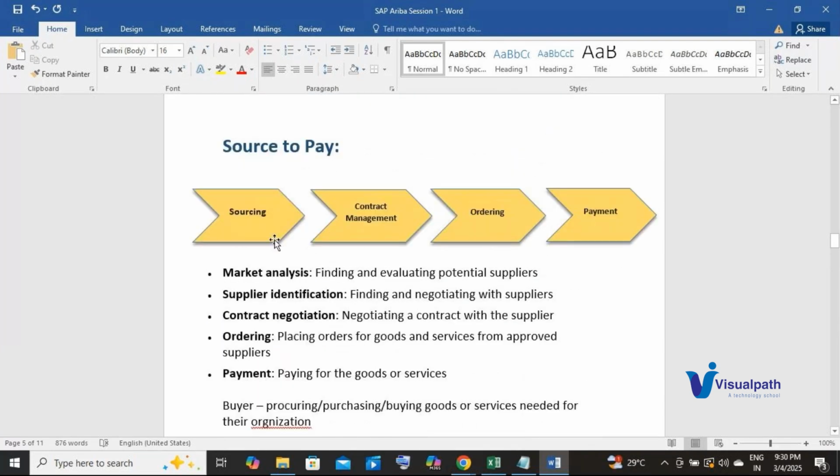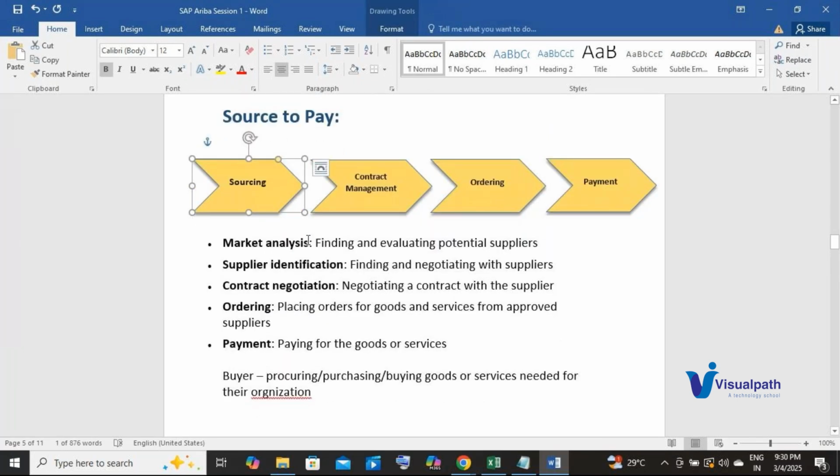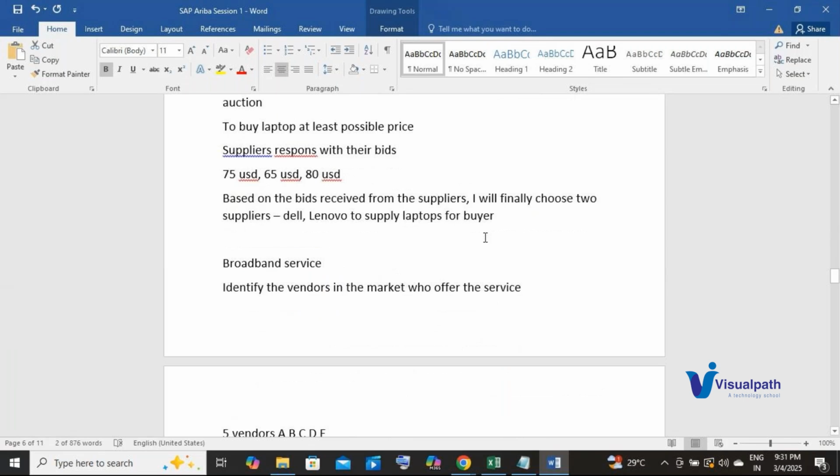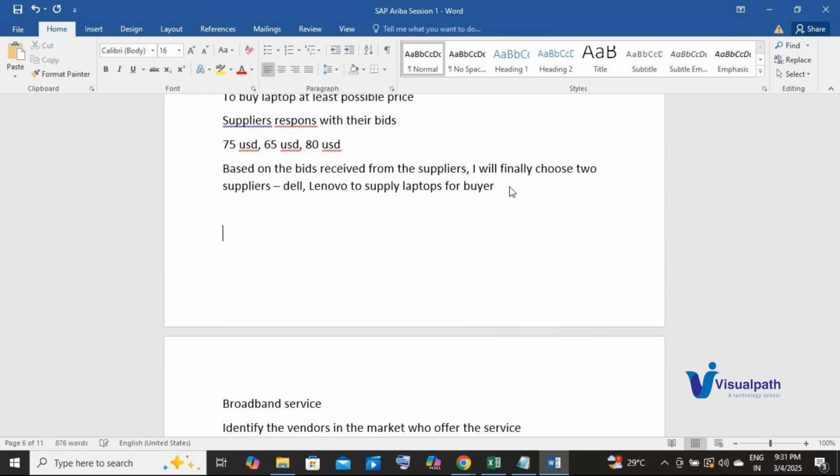Okay, now we have completed the sourcing activity, right? We have identified the source. We have finalized the suppliers. Now next comes the contract management. So what do we do in contract management? Now let's say you are purchasing a land or a flat, right? What do you do? You do a similar activity. You go and check different properties within your budget. You finalize 1 or 2 properties. Then you negotiate the terms and conditions, right?